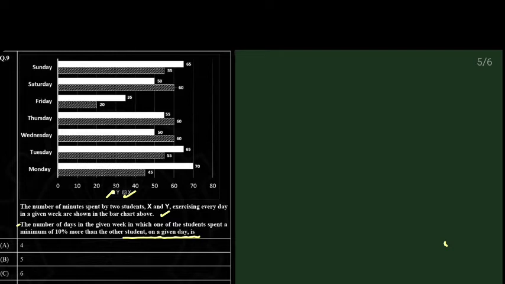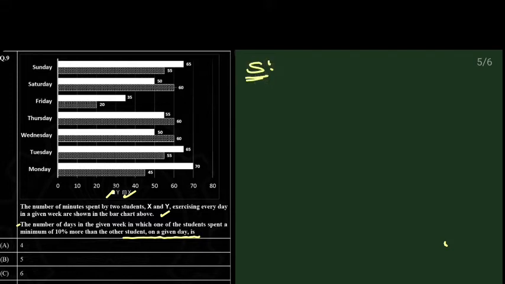If the other person's time is more than that by 10%, then we need to consider that as 1. He has given 7 days. In 7 days, how many such days exist where one person is exercising more than 10% of the other person is what is being asked.